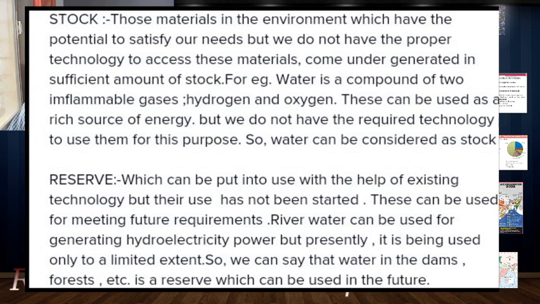In contrast to that is a reserve, which can be put into use with the help of existing technology, but its use has not been started. These can be used for meeting future requirements. River water can be used for generating hydroelectric power, but presently it is being used only to a limited extent. We can say that water in the dams, forests, etc. is a reserve which can be used in the future.